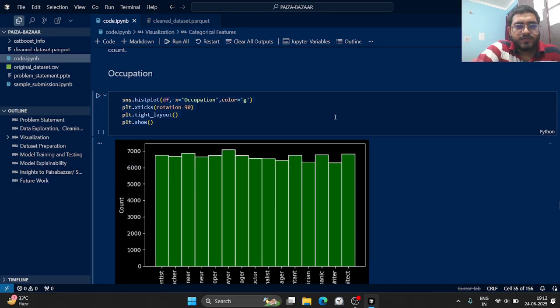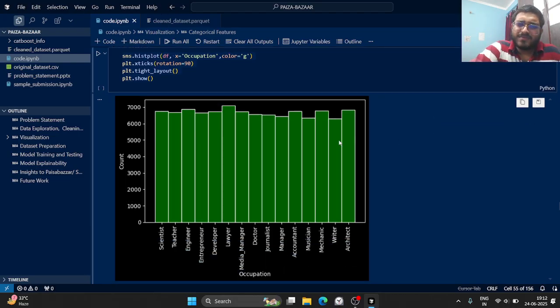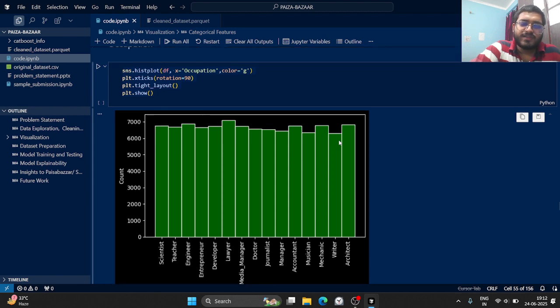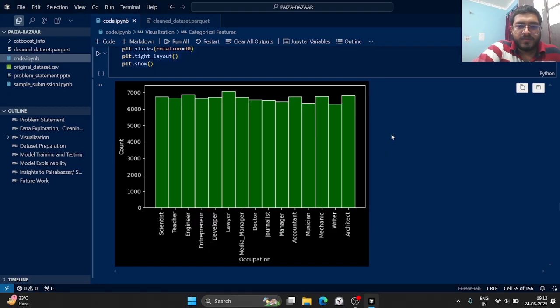This part was very interesting. For occupation, if you look at the number of counts, it is almost the same, so we might also try dropping this column. I haven't done this in this project, but we can definitely try it. This was a bit unexpected, because I didn't expect all the occupations to have similar counts. Maybe the dataset was constructed that way.